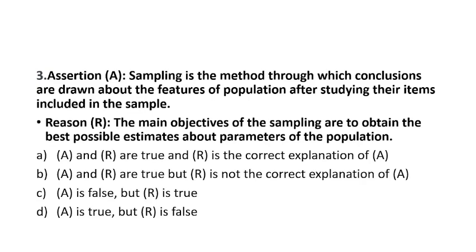Question number 3. Assertion: Sampling is the method through which conclusions are drawn about the features of population after studying their items included in the sample. Reason: The main objective of sampling is to obtain the best possible estimates about the parameters of the population. A: A and R are true, R is the correct explanation of A. B: A and R are true, but R is not the correct explanation of A. C: A is false, R is true. D: A is true, but R is false.